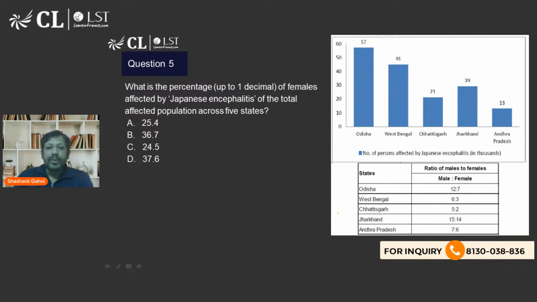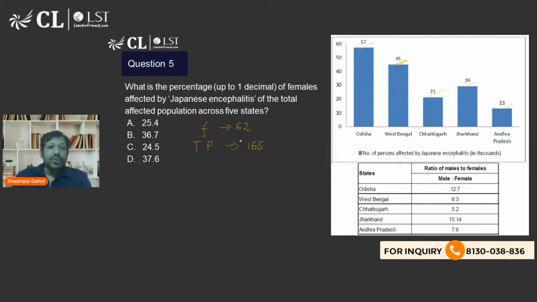The total number of females is 62. What is the total population? I need to calculate the total population. So basically this plus this, that is going to be 21 plus 29, that is 50, 57 plus 13, that is 70. 70 plus 50 is 120. 120 plus 45 is 165. Okay, so my total population is 165.